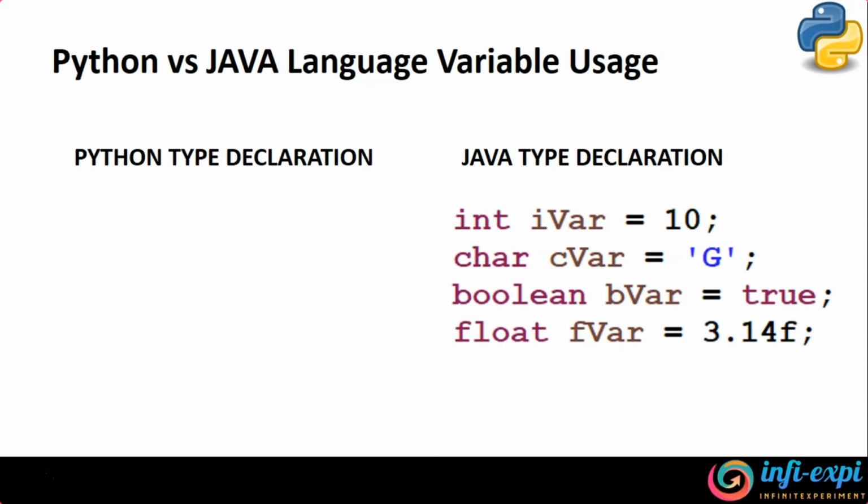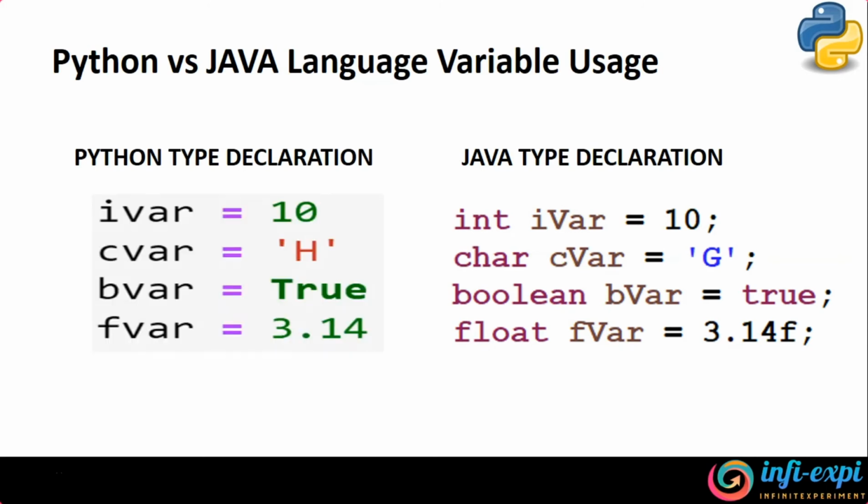But coming to Python, it's more straightforward: you declare your variable and then assign a value to it. That's all you have to do. There is no prefixing of data type there. Why is that? Because Python is more of dynamic typing. What I mean by dynamic typing is, during the compile time of a program, the variable need not be identified with what type it is. Rather, when it goes into runtime, meaning when it goes into the Python interpreter, the interpreter will assign the type for the variable based on the value that's been assigned to that variable.